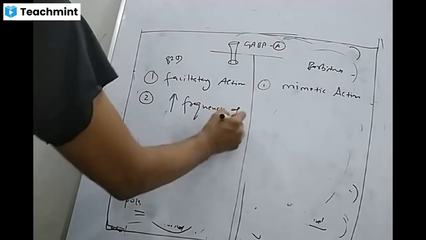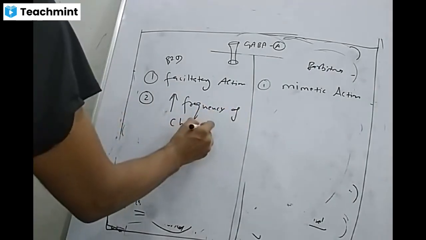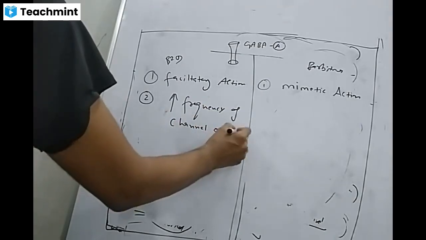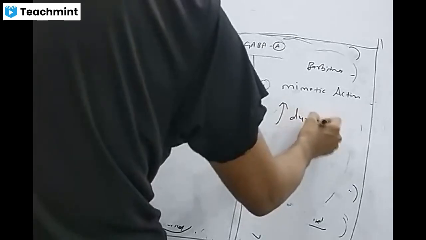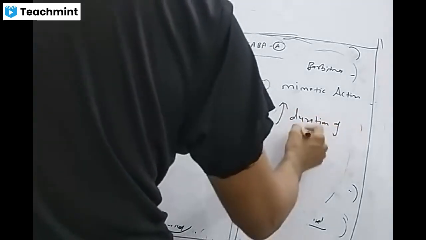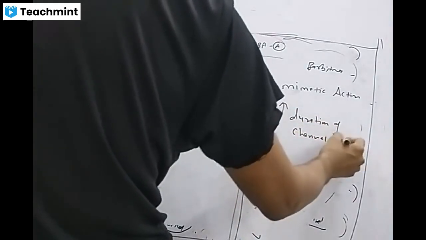Benzodiazepines increase the frequency of channel opening, and barbiturates increase the duration of channel opening.